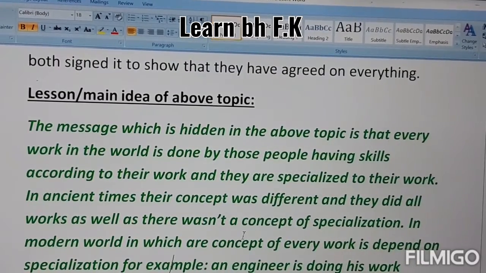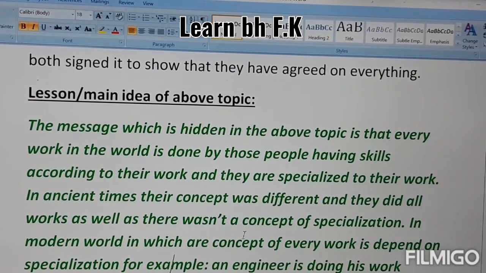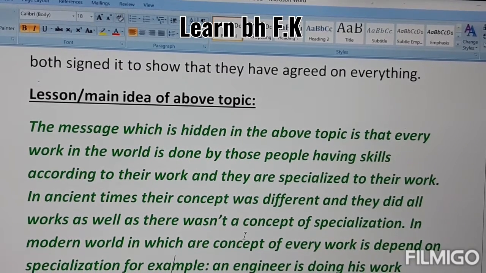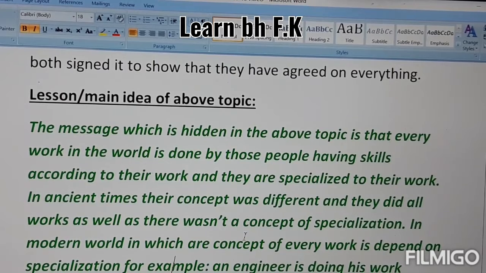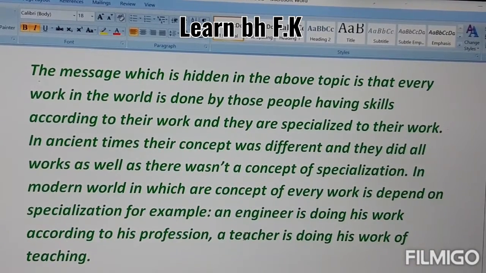So the main idea, the message hidden in the above topic, is that every work in the world is done by people having skills according to their work, and they are specialized in their work. In ancient times, the concept was different, and people did all kinds of work, as there wasn't a concept of specialization. In the modern world, our concepts of everything depend on specialization.